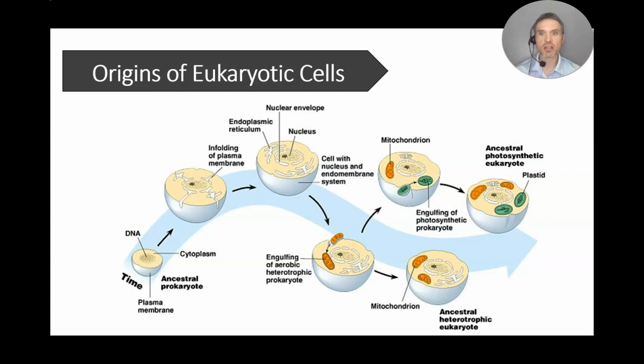So this was a symbiotic relationship between the bacteria that was eaten by the eukaryotic cell. That is where our heterotrophic eukaryotic cell originated from, so basically animal cells. Now, as we know, plant cells have a second energy source that we now call the chloroplast. And similar to the engulfing of the mitochondria, it is believed that the chloroplast was a photosynthetic prokaryotic cell that too was engulfed by the plant cell and formed a symbiotic relationship. So this is the origin of our eukaryotic cells.